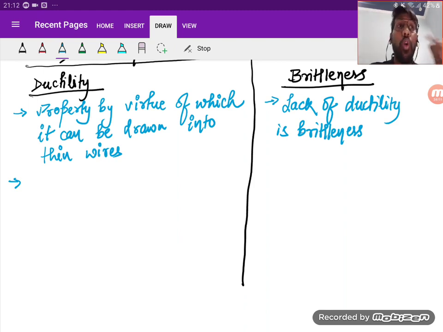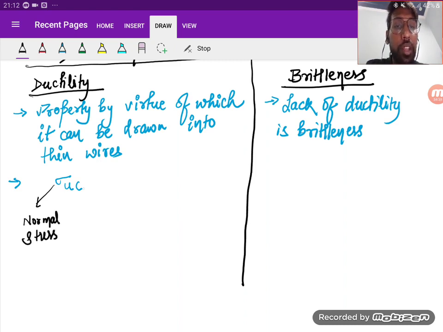Compressive is a normal, so for normal we denote sigma. Since it is ultimate, because we are talking about the maximum, I'm writing U, and C is for compression. This sigma is for normal stress.